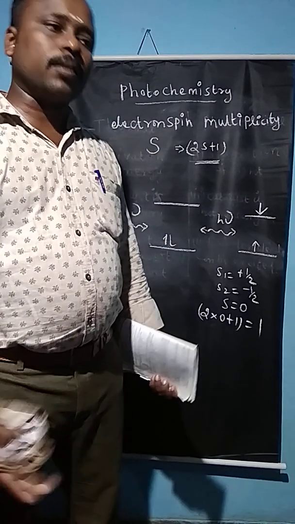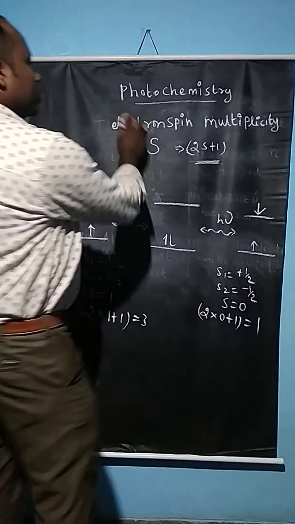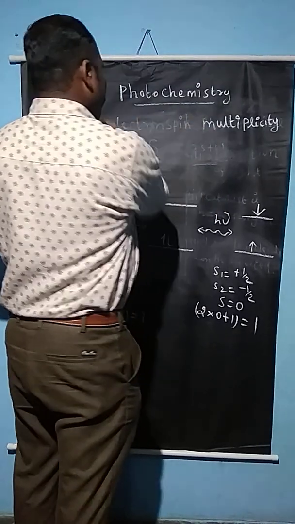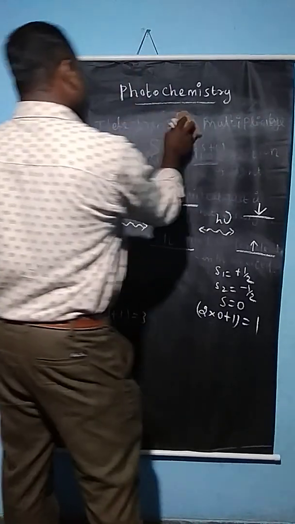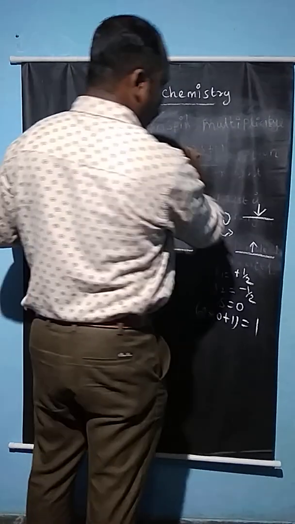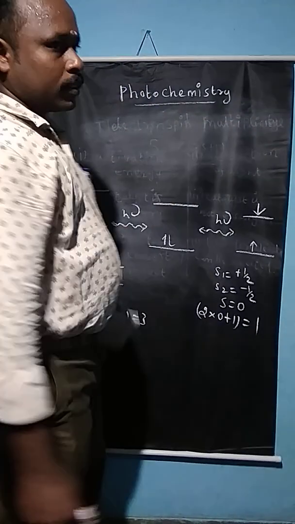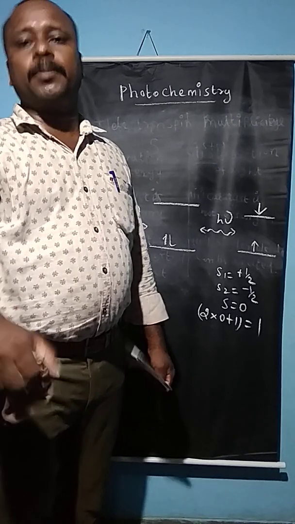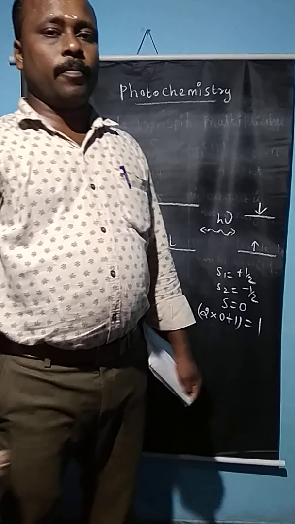These two laws are very important in photochemistry. The Grotthuss-Draper law says that photochemical reactions only occur in the presence of light. The reactions proceed only after absorption of light. That is called the Grotthuss-Draper law.